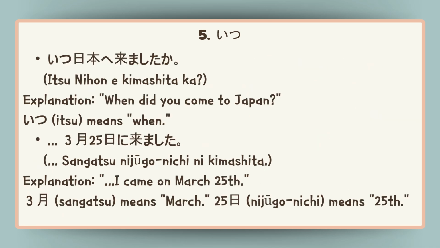For example, Itsu Nihon e kimashita ka? When did you come to Japan? Itsu means when. Sangatsu ni nijuugo nichi ni kimashita. I came on March 25th. Sangatsu means March. Nijuugo nichi means 25th.